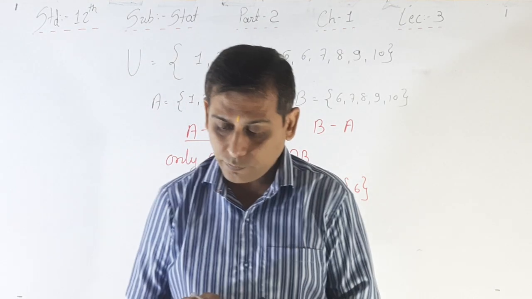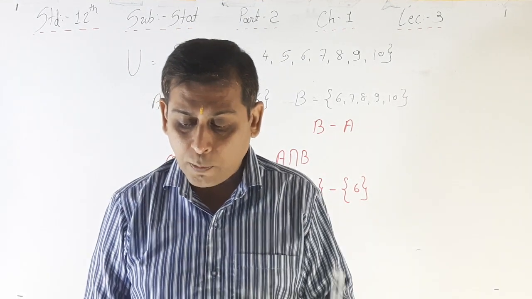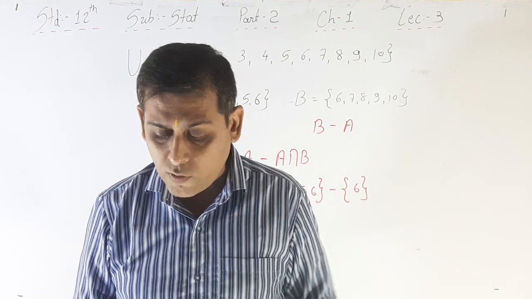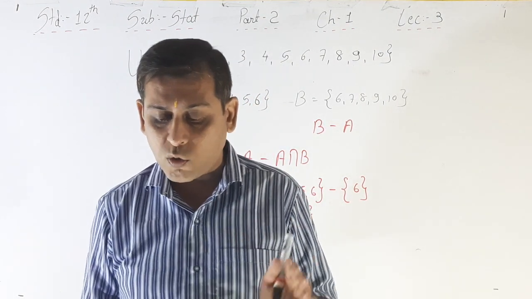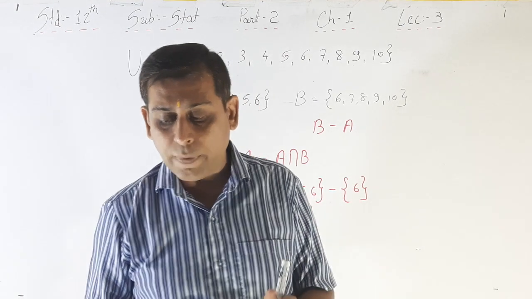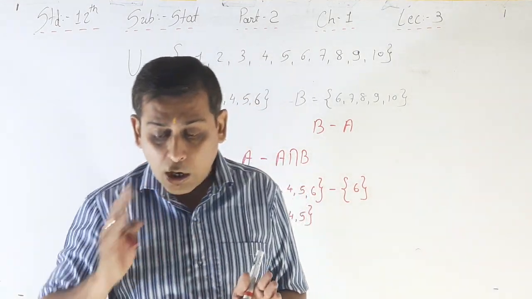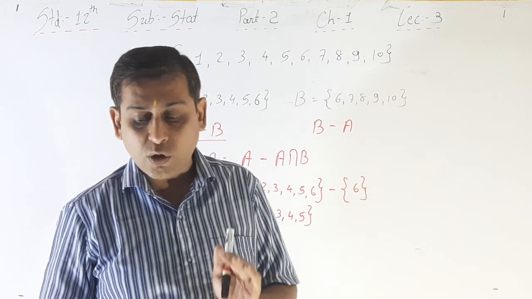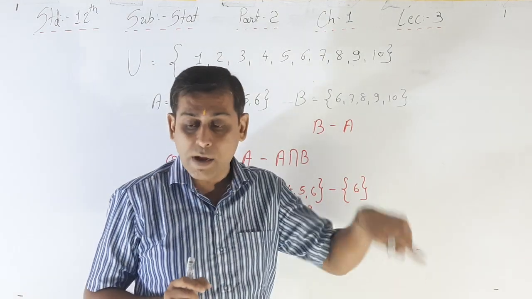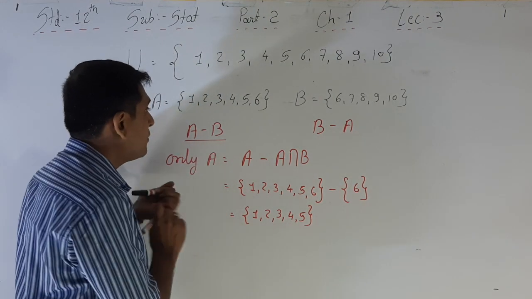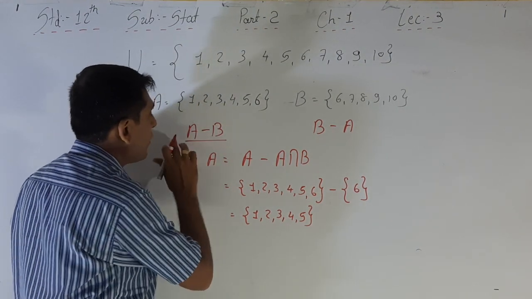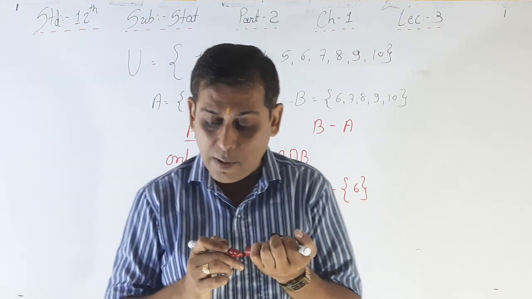See here, I am reading that again. Suppose A and B are any two events of a finite sample space U. The set of the elements or the outcomes where event A happens but event B does not happen is called the difference of event A and B. It is denoted by A minus B.